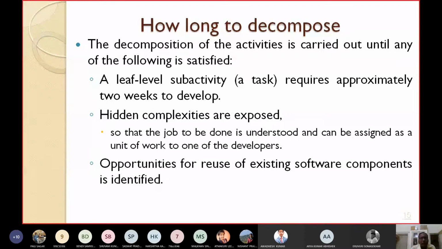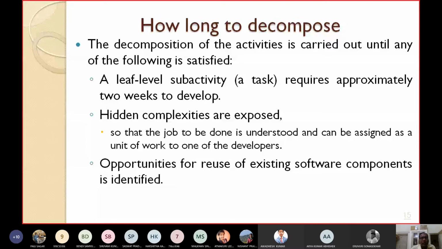Another condition might be that the hidden complexities are exposed. You do not know what the complexities are while developing a project, so you go on dividing till all the hidden complexities are exposed. When they are exposed, you can stop the decomposition process.